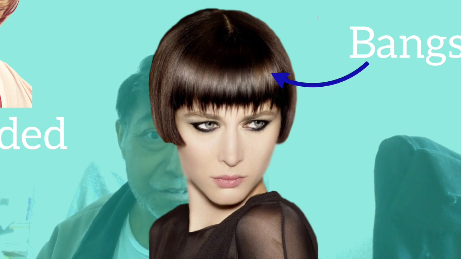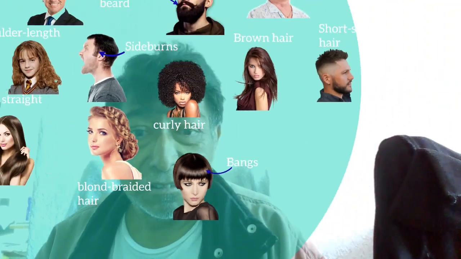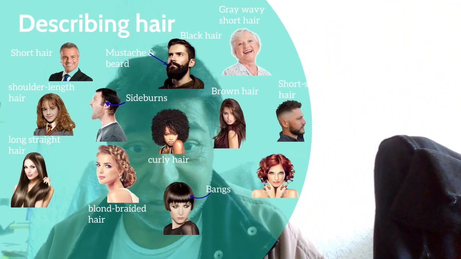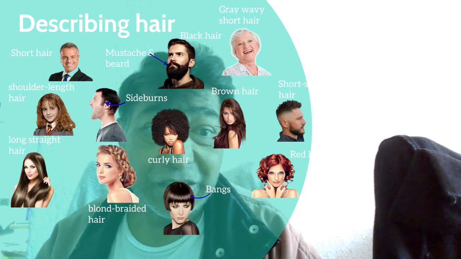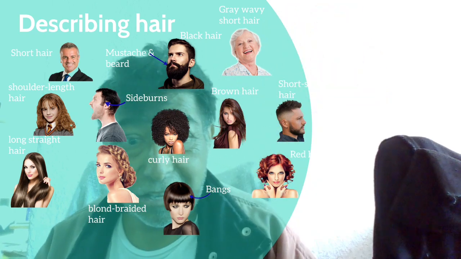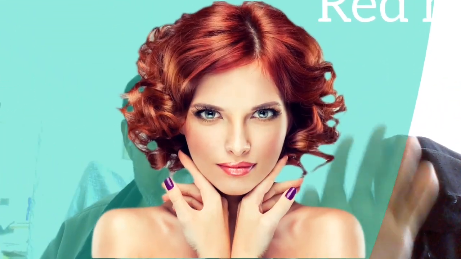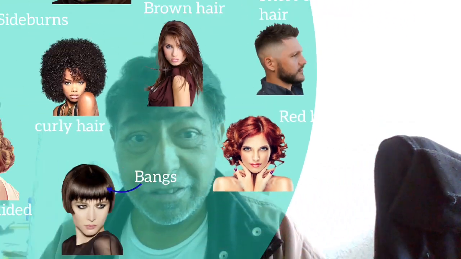Notice. This woman is wearing red hair. See her color?